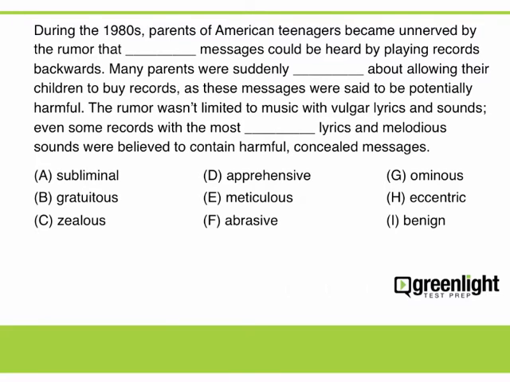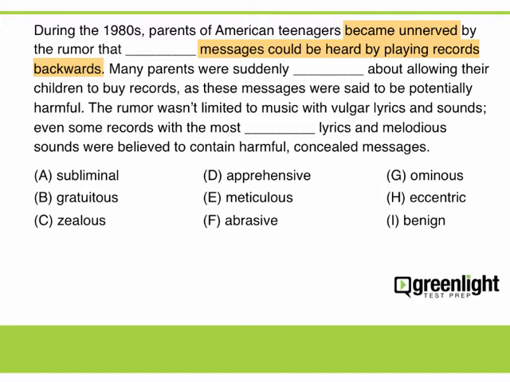Okay. This passage is about how parents reacted to learning that some songs had backwards messages in them. Now the first sentence doesn't have a lot to offer with regard to contextual clues. We see that the parents became unnerved by a rumor, but this does not help us predict the word for the first blank. There are many different kinds of messages that might unnerve parents, so it would be very hard to predict the correct word here based solely on the first sentence.